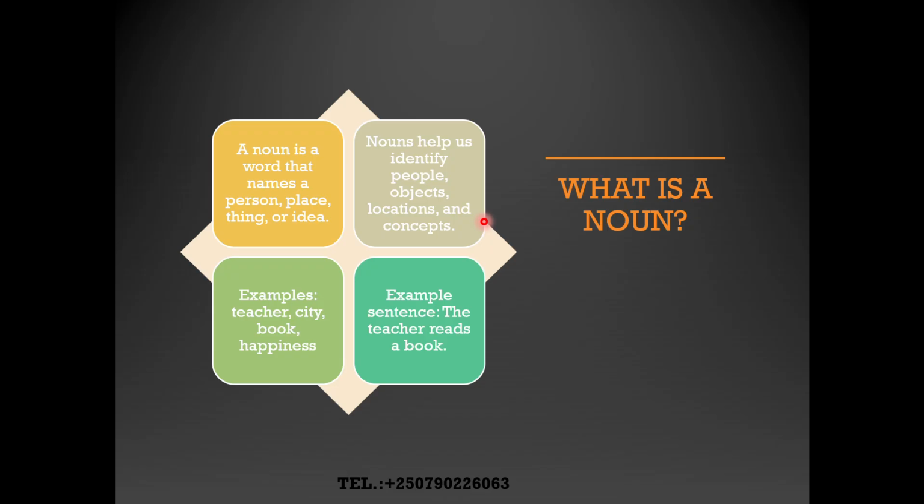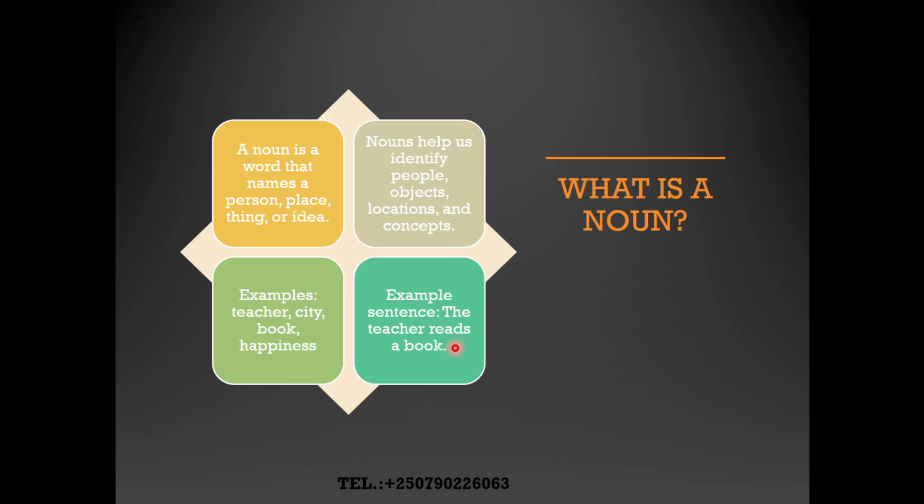Okay, so let us now have an example in a sentence form. Remember, we have seen the foundation of grammar. The sentence should be grammatically correct. So we have the sentence: the teacher reads a book. The teacher reads a book. I think you can now identify through this sentence which one is a noun.